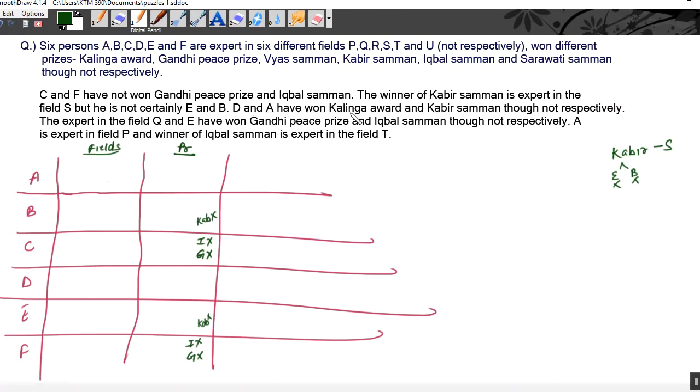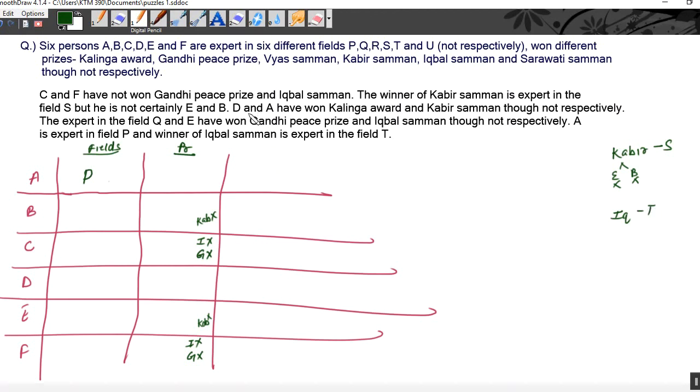D and A have won Kalinga Award and Kabir Samman, though not respectively. Okay, here it's written as social information. A is expert in field P. We can write here, A is expert in field P. And winner of Iqbal Samman is expert in the field T. Whoever wins Iqbal is expert in field T.